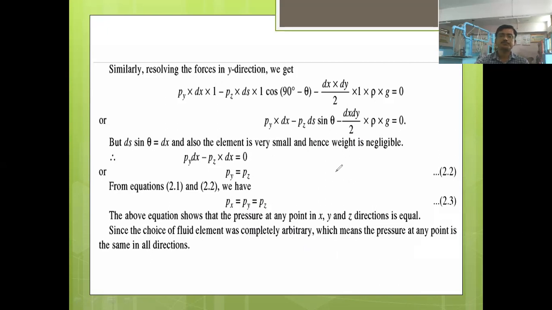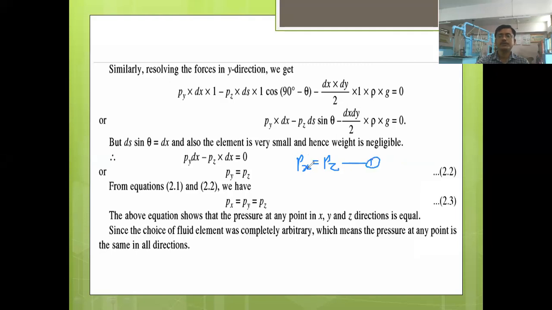See here, in this place we have to use an analogy. If a is equal to b and b is equal to c, then we can say that a equal to b equal to c. Similarly, the same logic has been used here in equation 1.